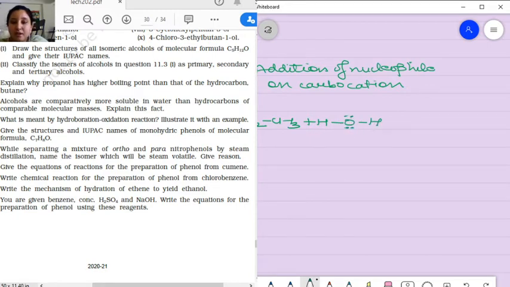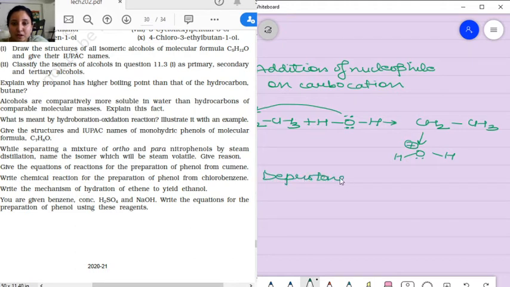Now this is the carbocation. So what is going to happen? This is going to attack over here. So it ultimately gives you CH2CH3 and it is going to attach with a covalent bond. So what has come here? Positive charge.